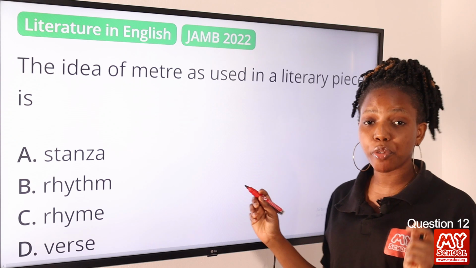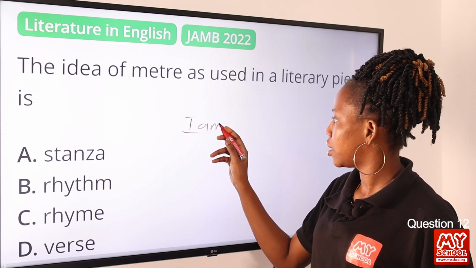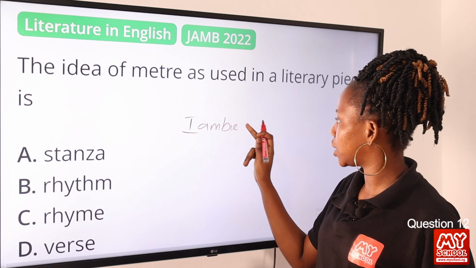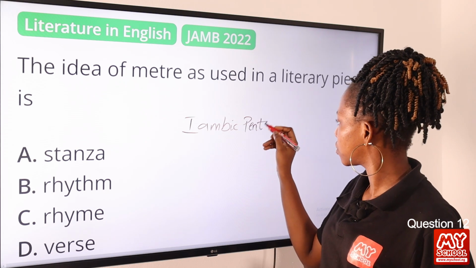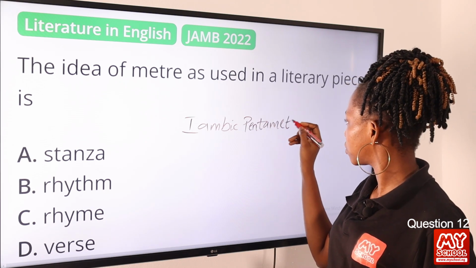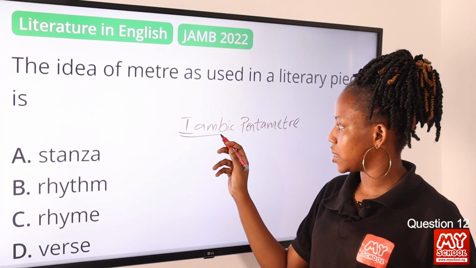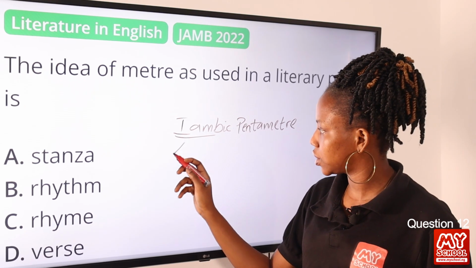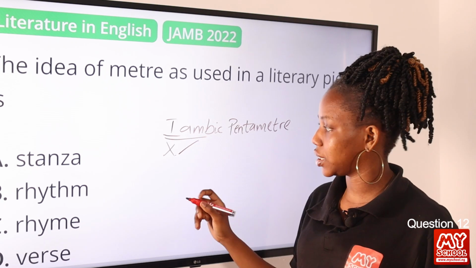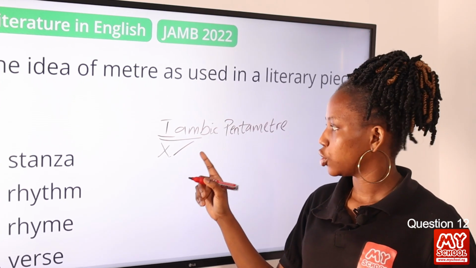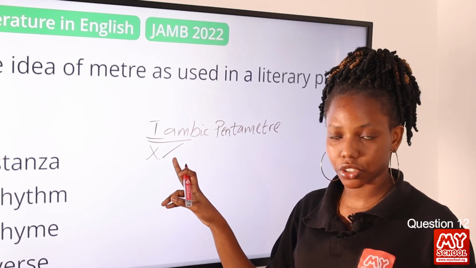For example, a common rhythm we know is what we call iambic pentameter. Now, what does iamb mean? Iamb means unstressed, which we represent with X, followed by stressed, which we represent with a slash. So iamb means unstressed first and then stressed.